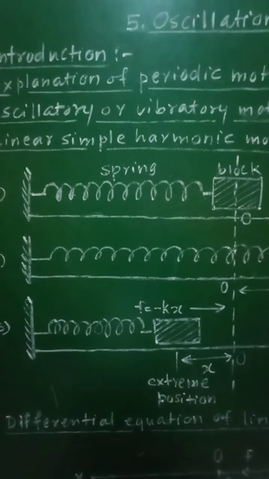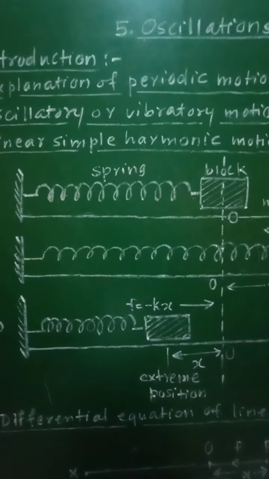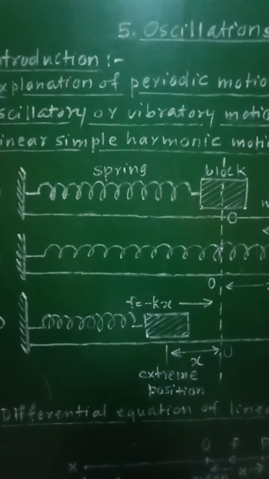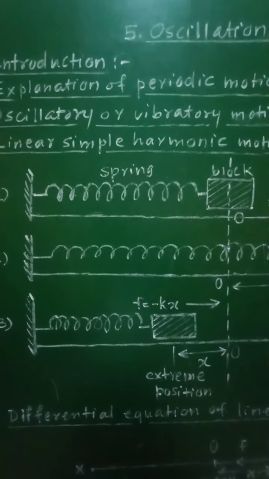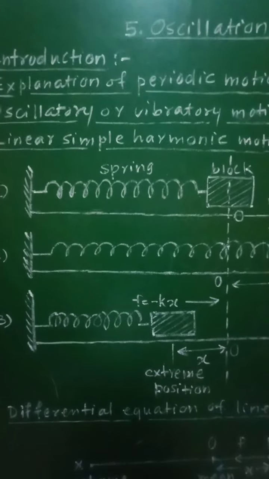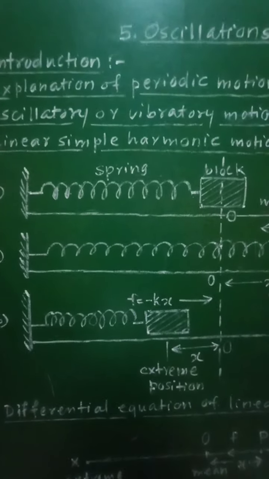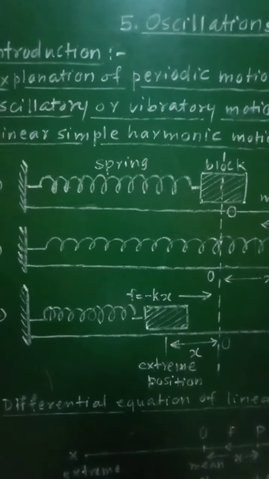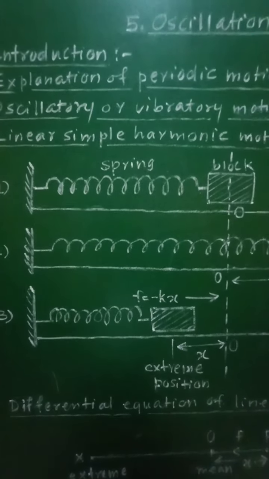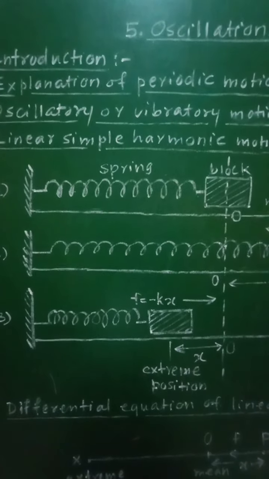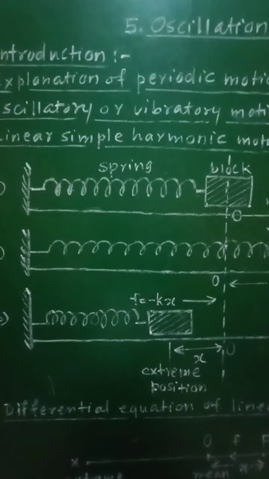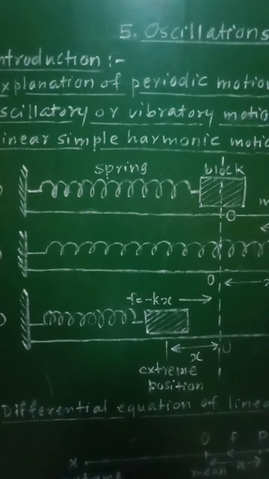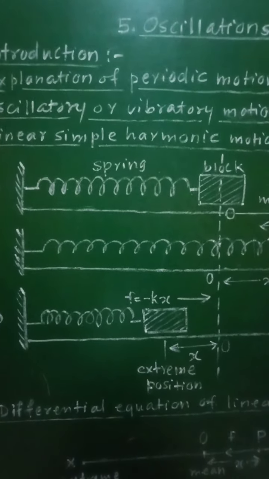A body performing periodic motion goes on repeating the same set of movements, that is, the same set of paths again and again. The time taken by that body for one set of such movements is called its period or periodic time.